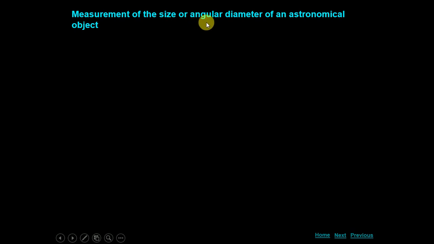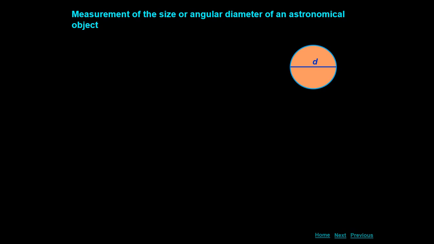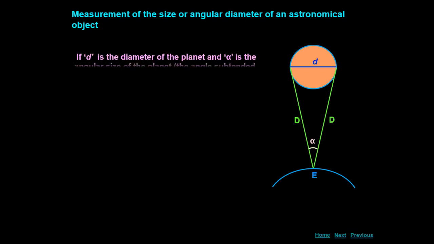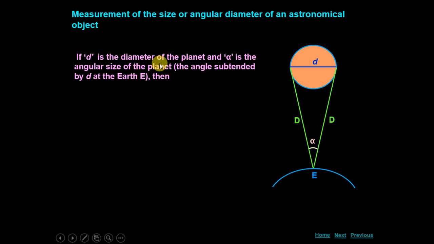size or angular diameter of an astronomical object. Now if you want to measure the size of an object, you see this is any planet or any heavenly object whose diameter is d. Now we want to measure this small d. This is Earth. Now from one point on the Earth you can see both sides of the planet. D is the diameter of the planet and alpha is the angular size of the planet, the angle subtended by capital D at the Earth E.